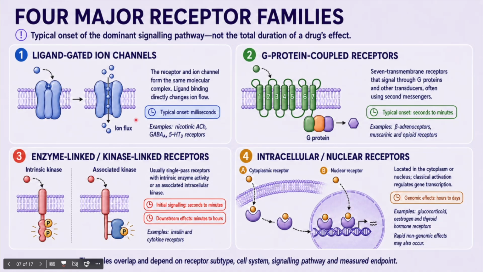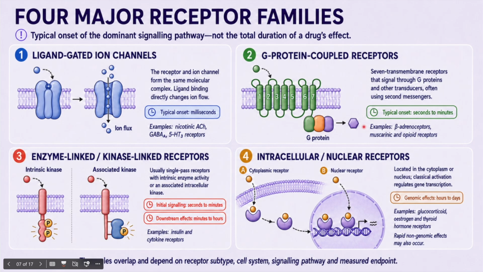The second family is the G-protein coupled receptors, or GPCRs. These receptors contain 7 membrane-spanning alpha helices. Their activation can regulate heterotrimeric G proteins, second messenger systems, ion channels, enzymes, and other signaling proteins.